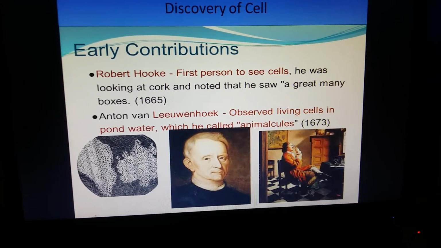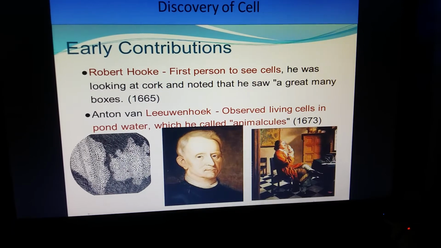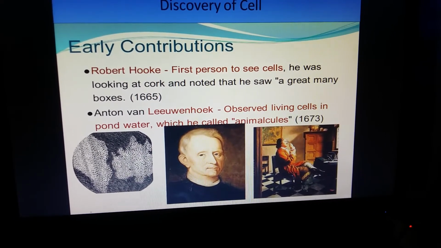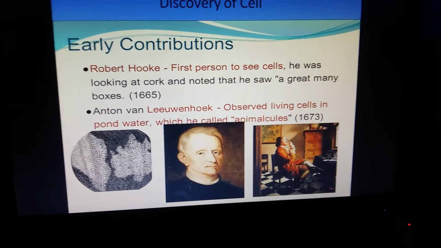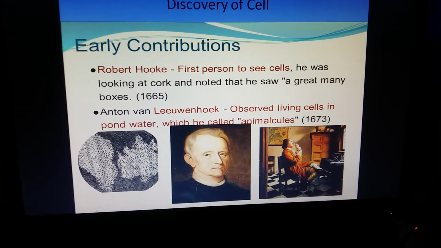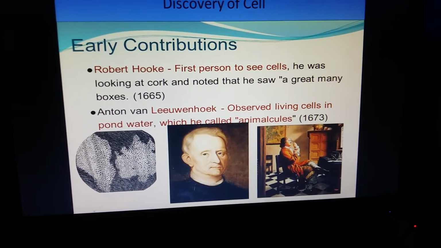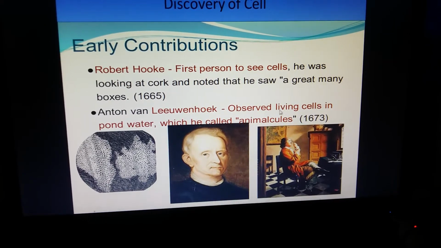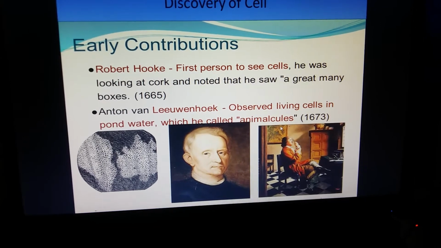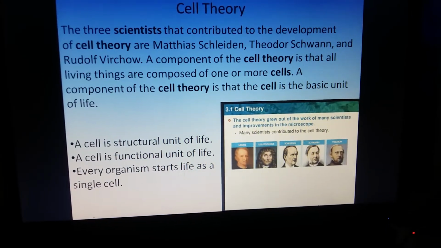Now, who discovered the cell? Robert Hooke was the first person. He was the great scientist who saw cells for the first time. He was looking at a cork under a microscope, and he saw a great many boxes like this. This was the first picture of cells. And Anton von Leeuwenhoek discovered the microscope also. He observed living cells in pond water, which he called animalcules. It happened in 1673.